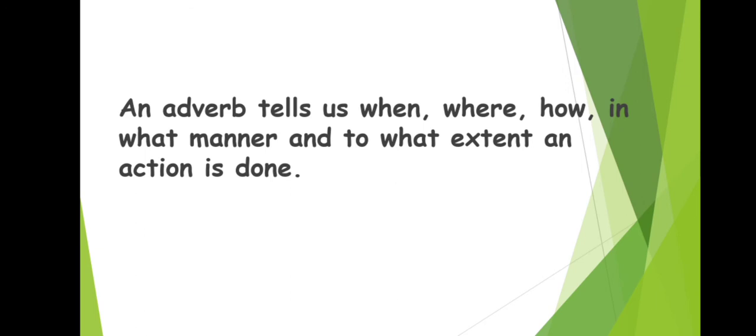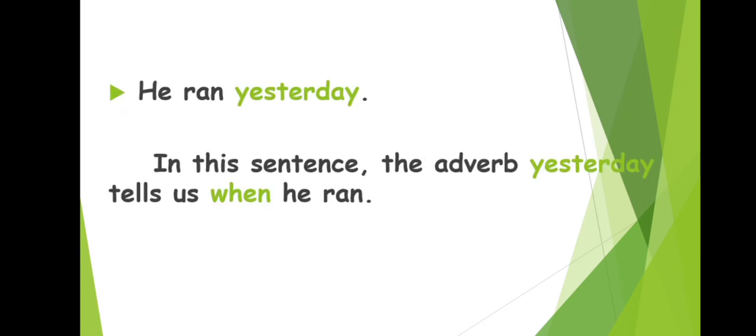Now we are going to deal with the examples, and we are going to discuss each example in detail. Look at the first example. He ran yesterday. This we have already read, but we are going to read it again. He ran yesterday. In this sentence, the adverb yesterday tells us when he ran. It tells about the time when the action happened.